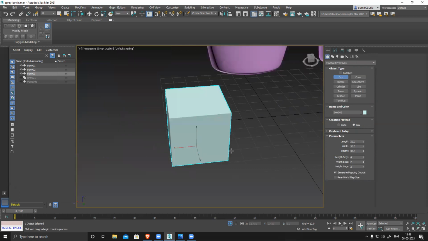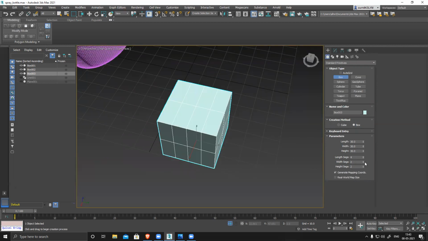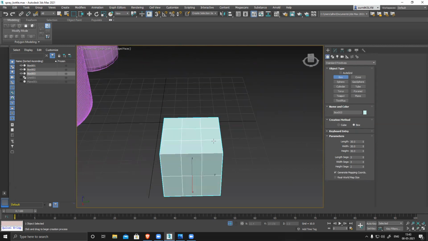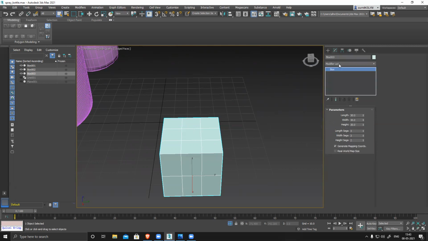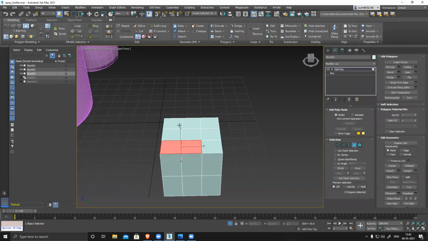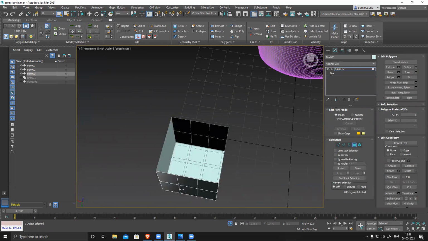Now suppose I want to convert this upper part into a circular shape. How will I do it? We apply Edit Poly. Traditionally, suppose this surface is not required, I just delete this plane. So it's still a square.